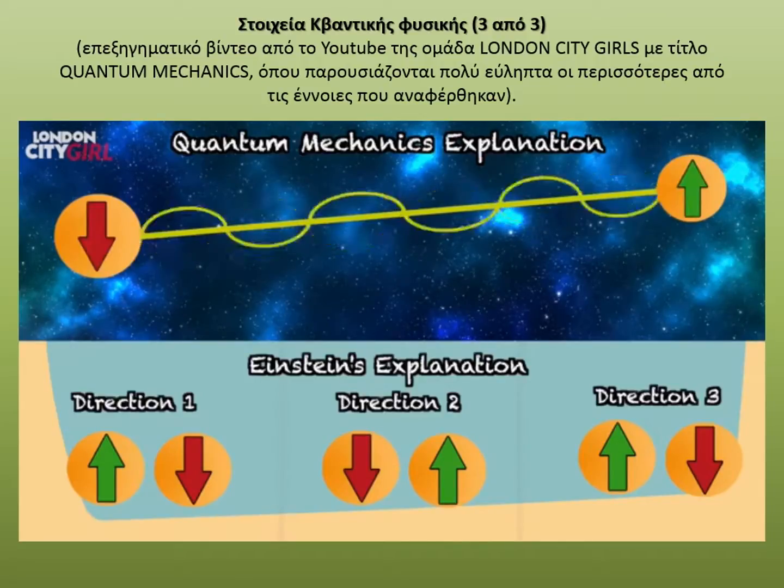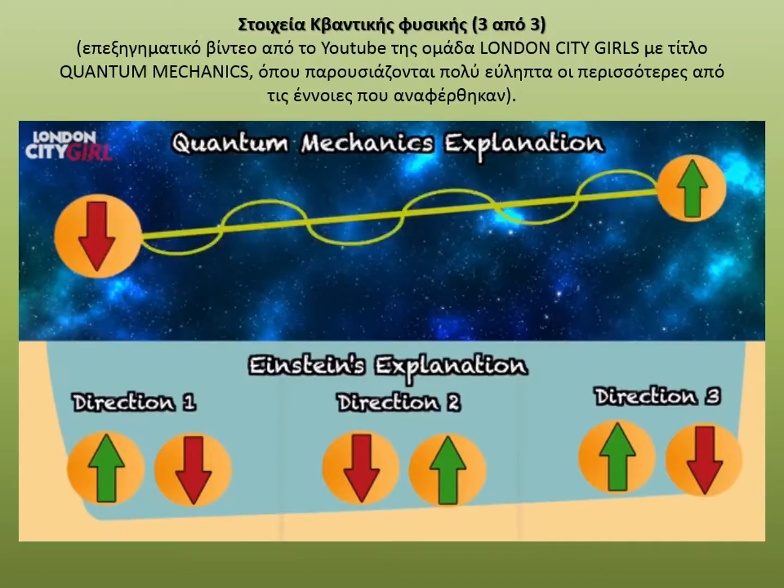The experiment proved that the spin of the particles was not defined specifically in all directions of measurement when the particles were entangled, as Einstein had theorized.